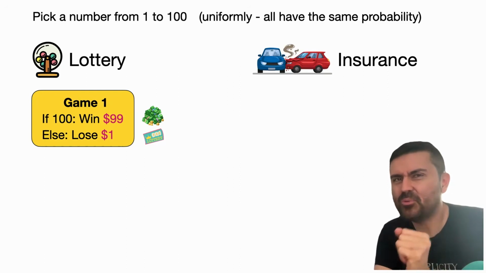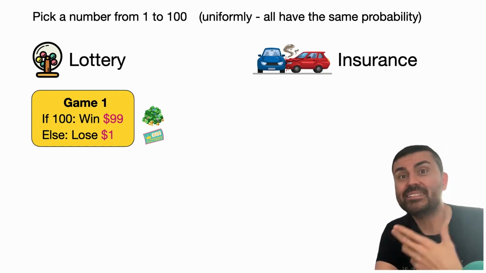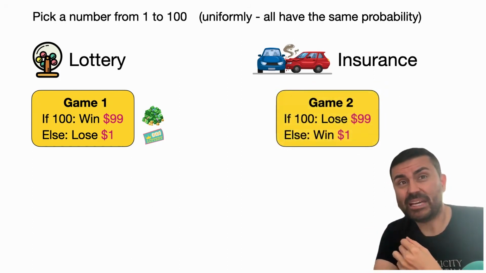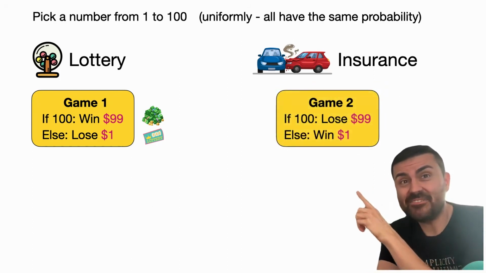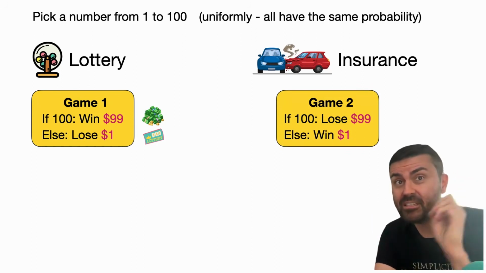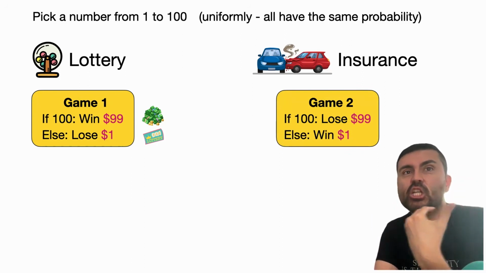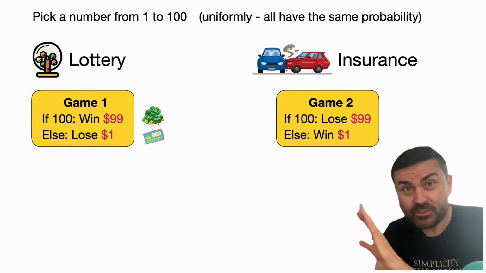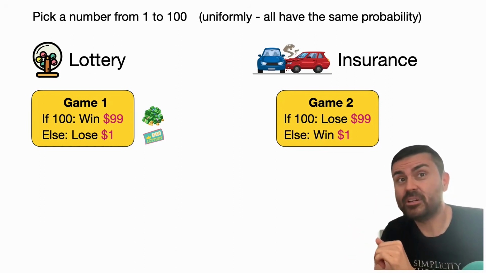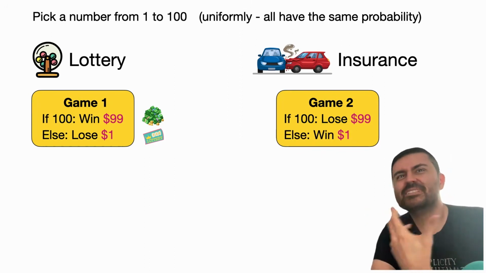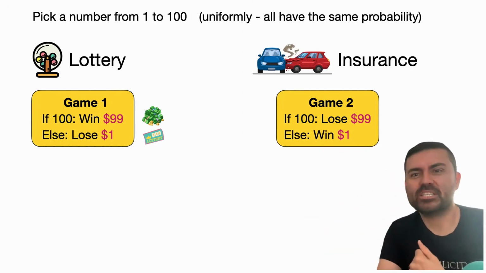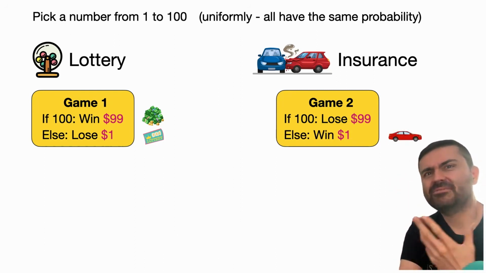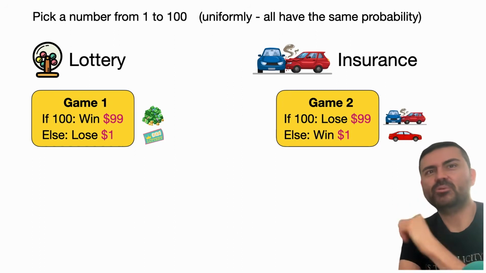Now, what happens if you don't buy insurance for your car? Well, let's say the probability of crashing is 1 over 100. So it's the same as playing the roulette, except it's the opposite, because if it hit that lucky, now unlucky, number of 100, you're going to lose $99 because you have to repair the car yourself. But otherwise, if you don't crash, with probability 99 over 100, then you win 1 because you didn't spend that dollar that you paid for insurance. So if you didn't crash, you're good, you won. And if you were unfortunate and you crashed, then you lost a lot of money.